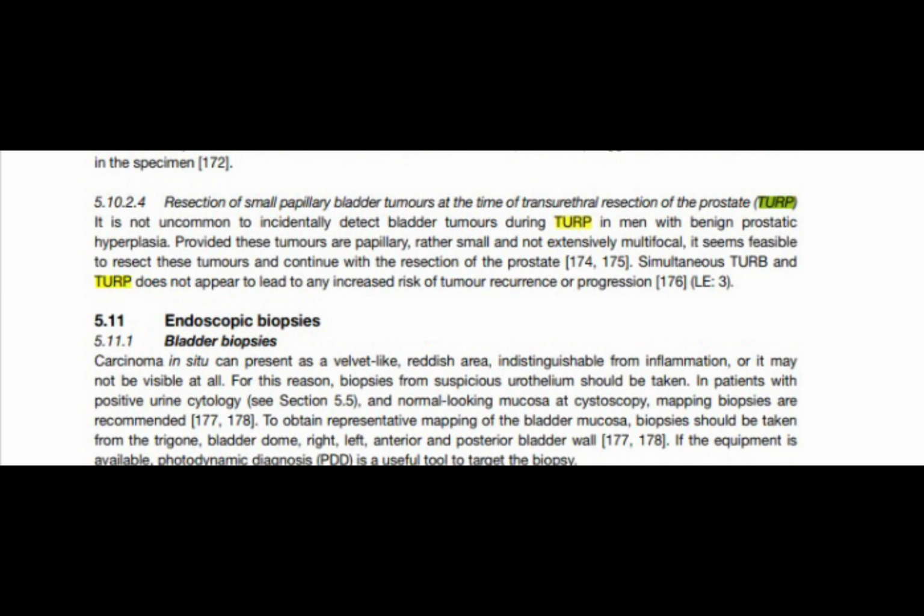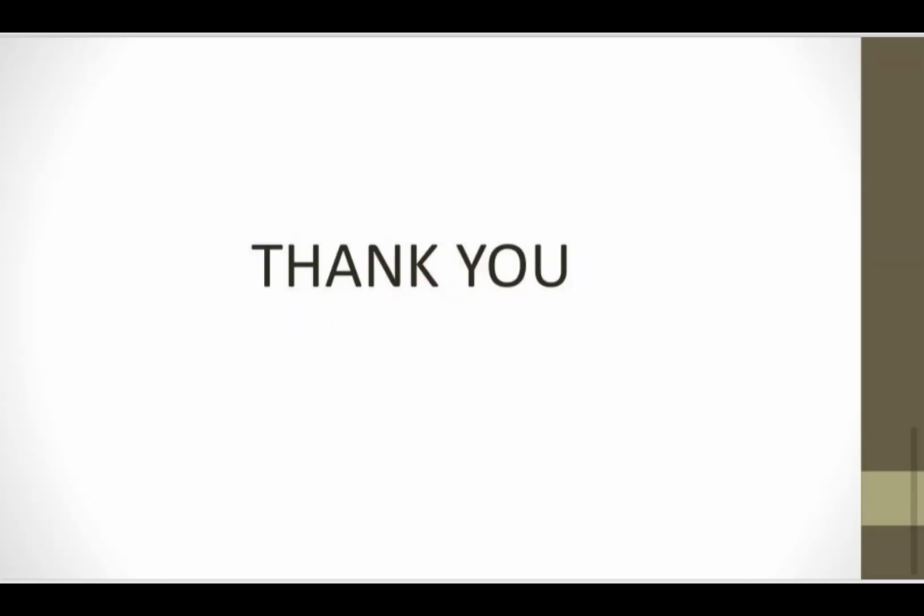The other scenario which you can face: if you have planned the patient for TURP and you find some soft structure, it is better to catheterize the patient by incising the structure and plan the patient for TURP in the next list.